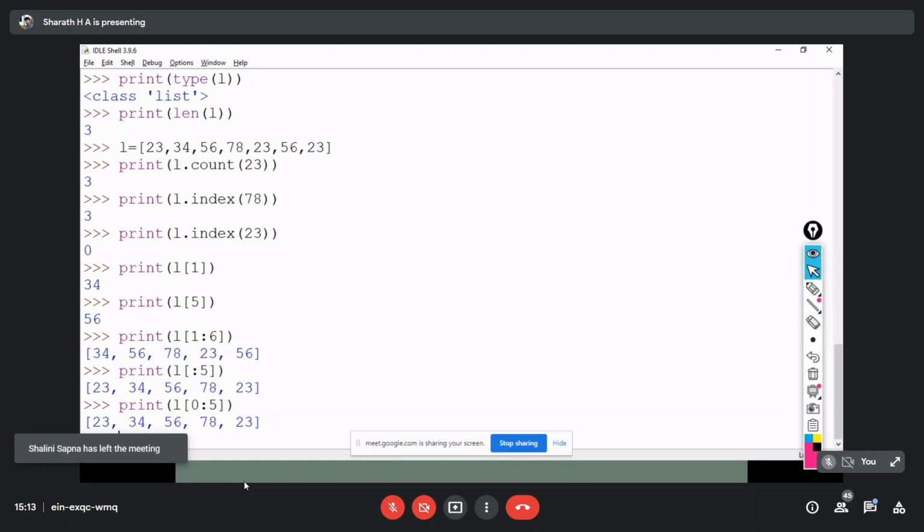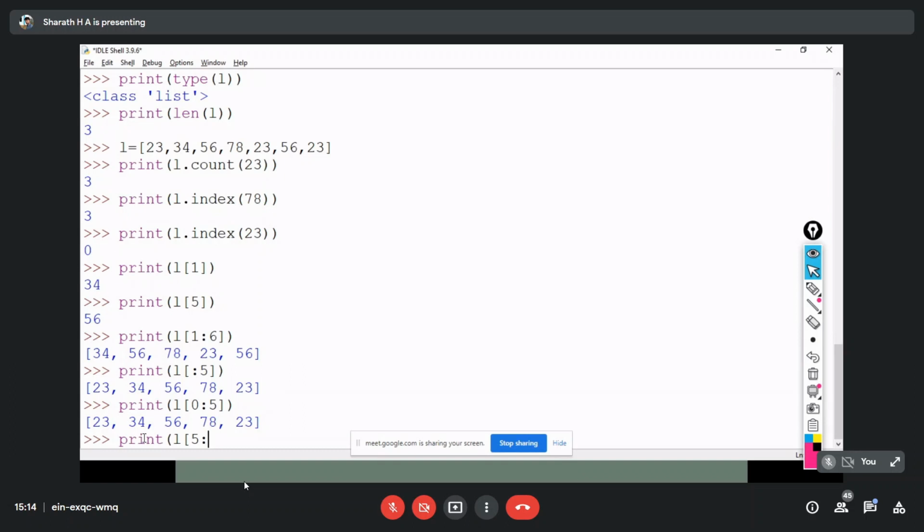Again, till the end. What's the index I have to use? I have to print the list elements till the end. L of fifth index till the end I have to print. So no need to specify the second index, because till the end I have to print. If I have not specified the start index, it starts from 0. If I am not using the last index, it goes till the end.